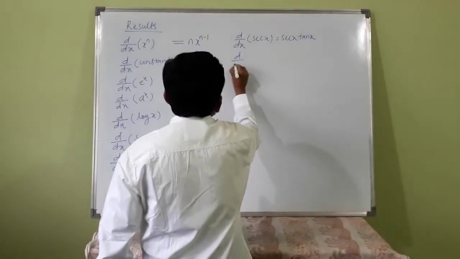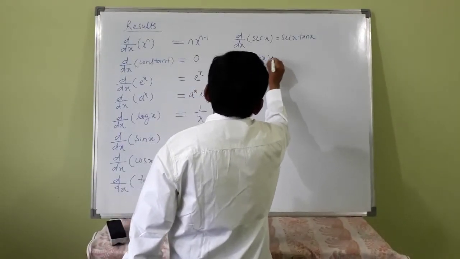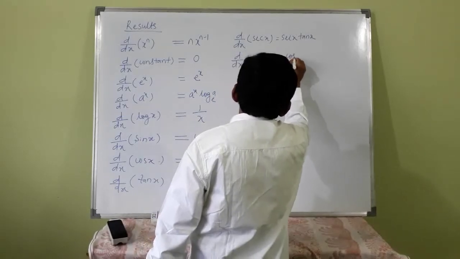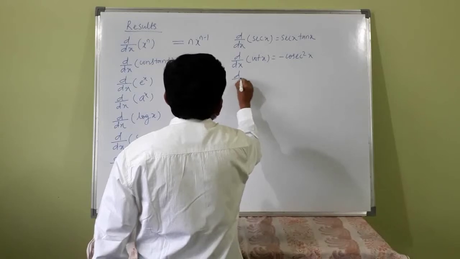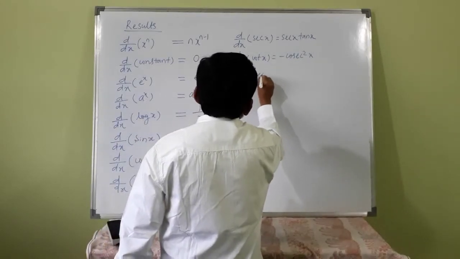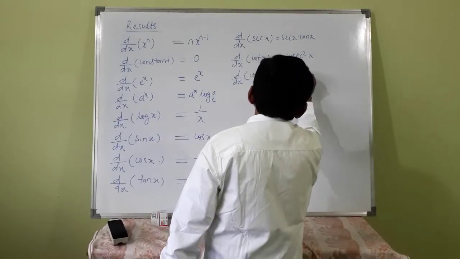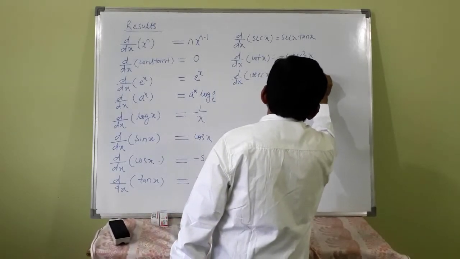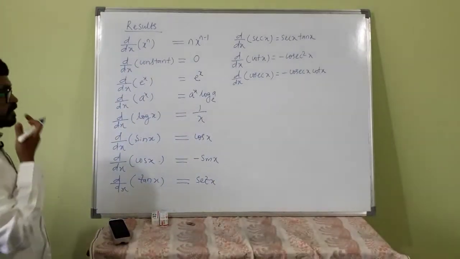d by dx of cot x is minus cosecant squared x. d by dx of cosecant x is minus cosecant x cot x.